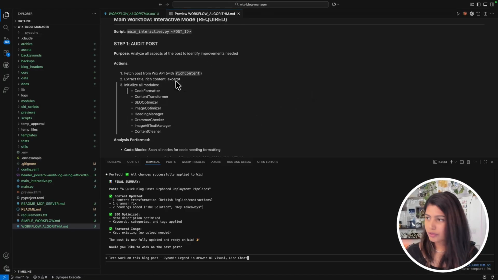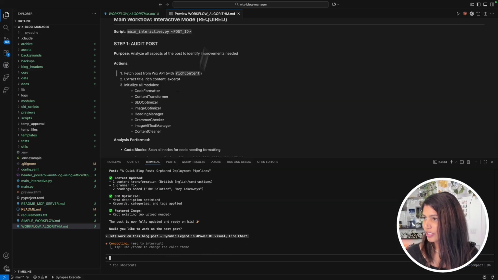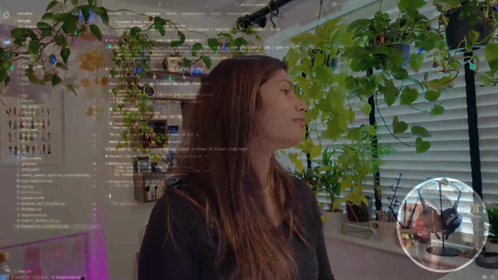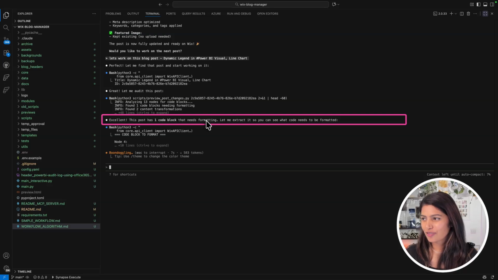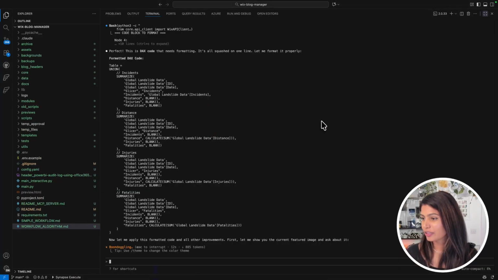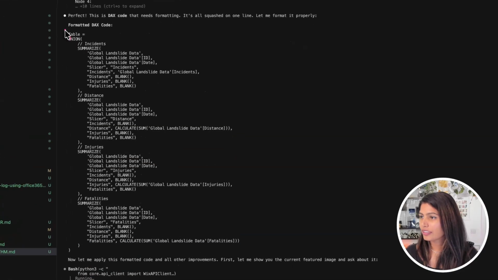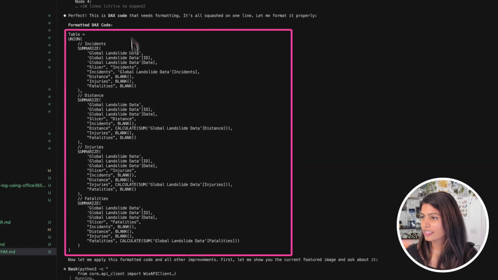So going back to my VS Code, let's work on the chat. It's going to ask me to execute some commands. You could see over here, it says this has one code block that needs formatting, and it's going to go and get that code block for me to verify. Here you could see it recognized it as DAX code, and it also formatted it.